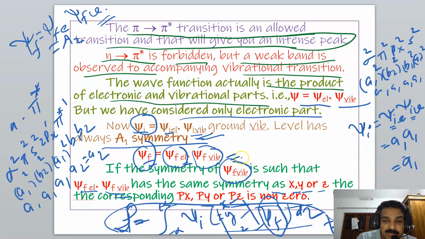So if you consider psi f electronic into psi f vibrational, that is the actual psi f, having the same symmetry as x, y or z, the corresponding transition takes place.